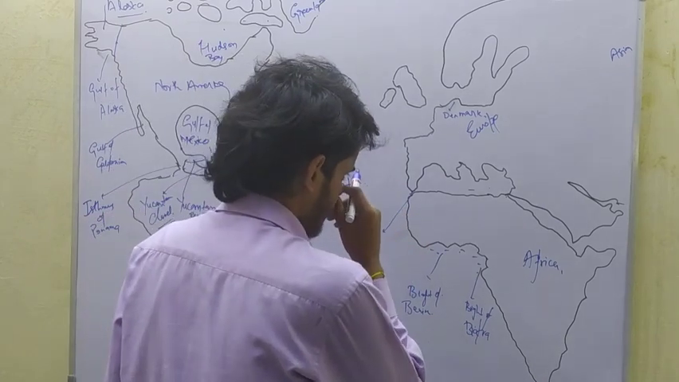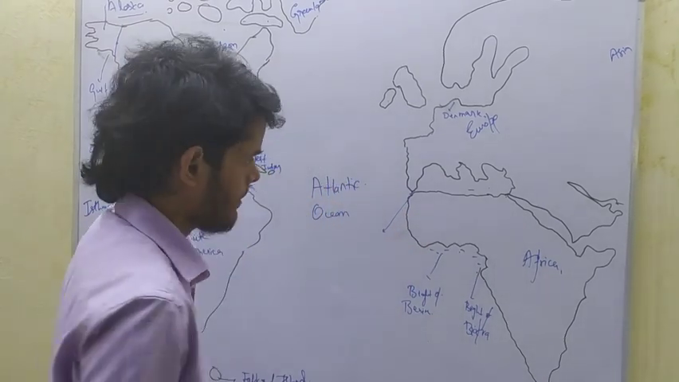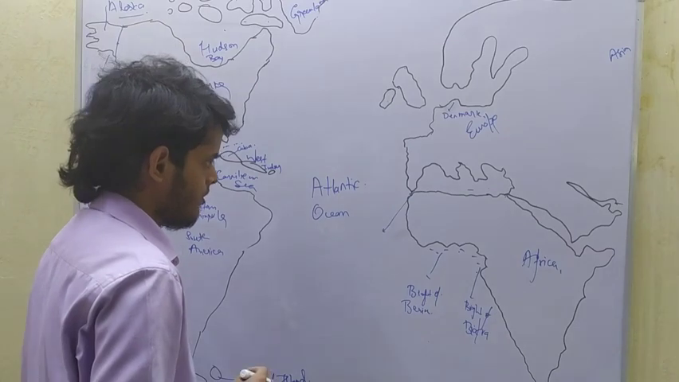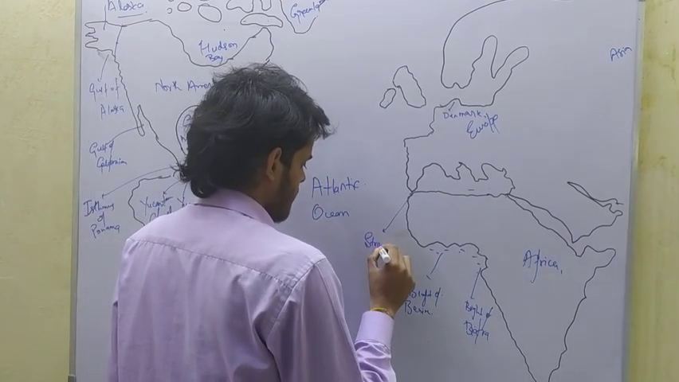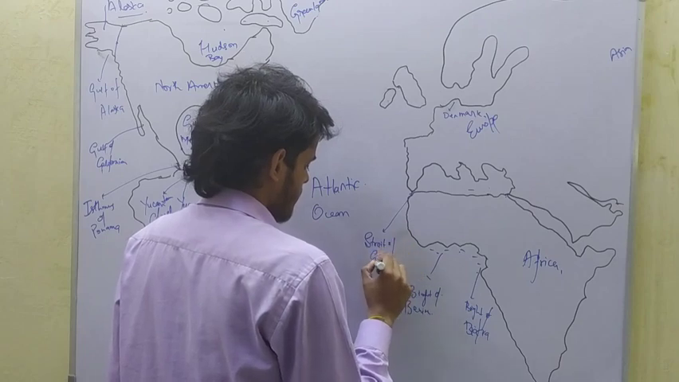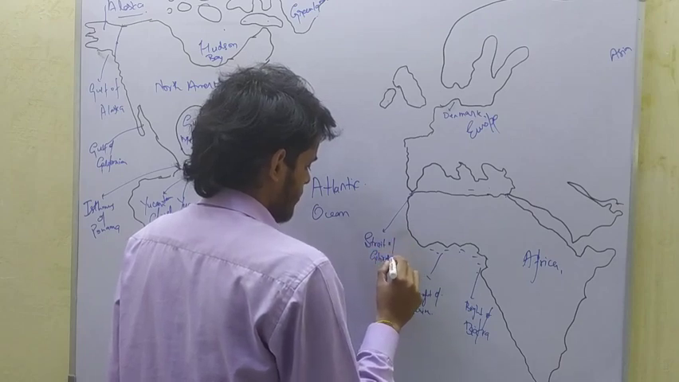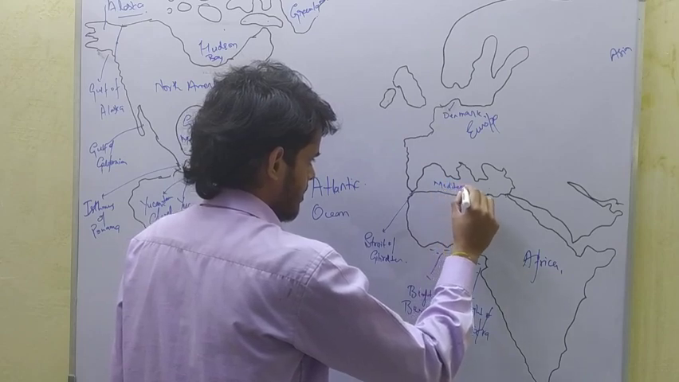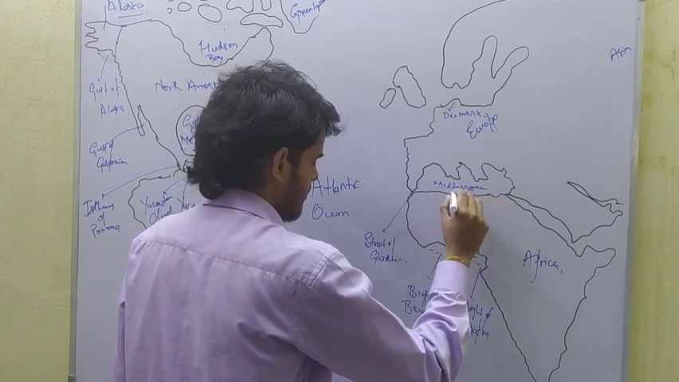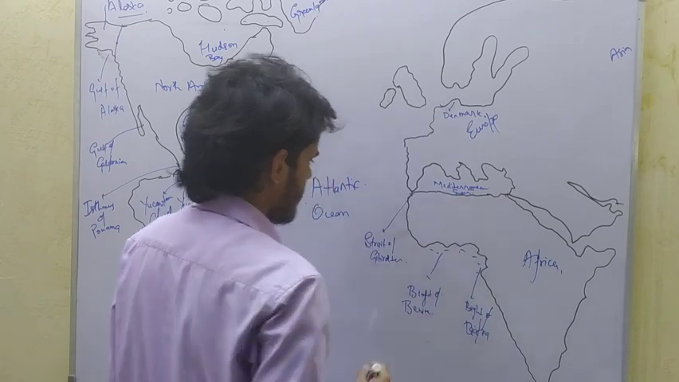North America, Africa and Europe are separated by a strait called Strait of Gibraltar. The Strait of Gibraltar also connects Atlantic Ocean and Mediterranean Sea.